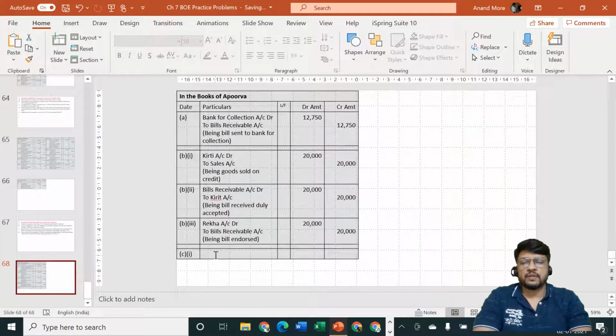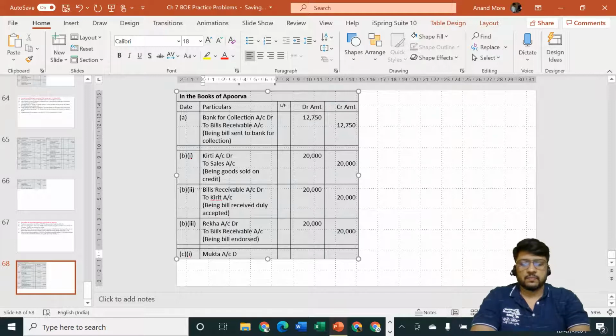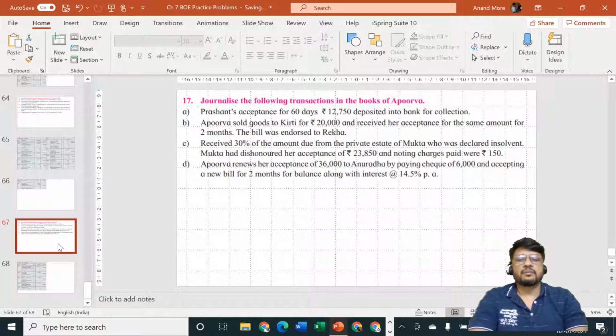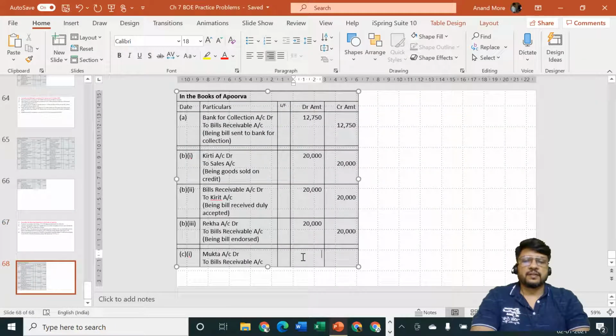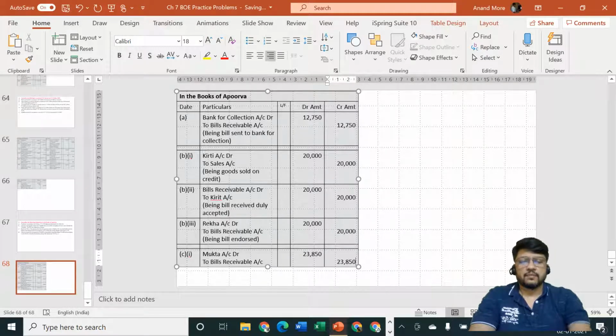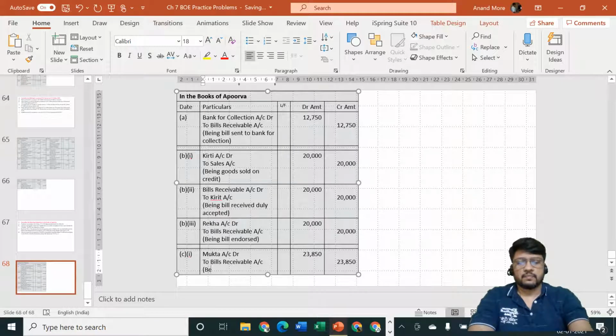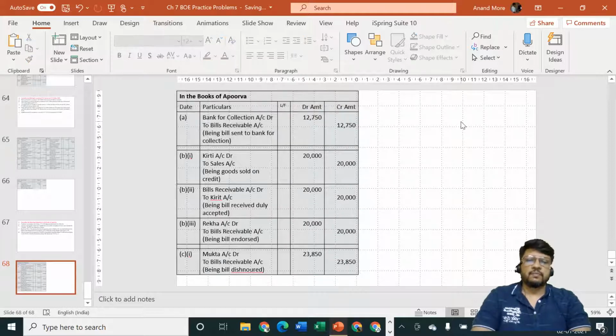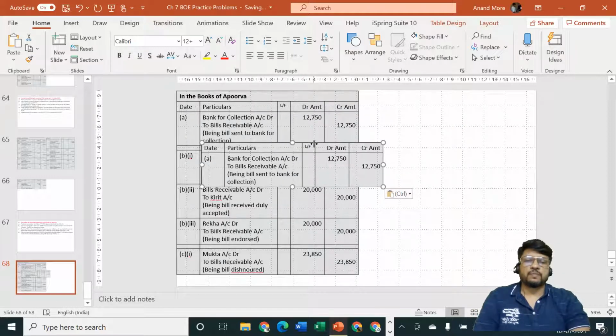Entry will be Mukta account debit to bills receivable account. Amount is rupees 23,850. Being bill dishonored.